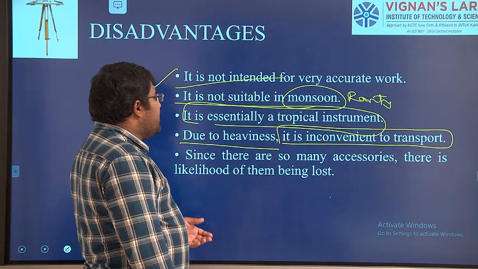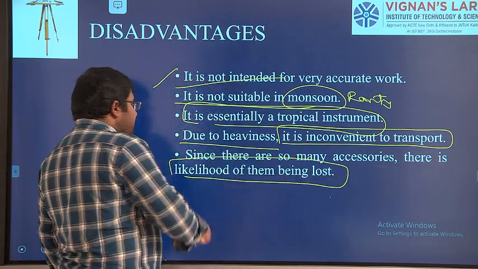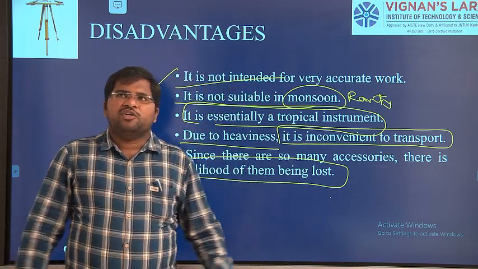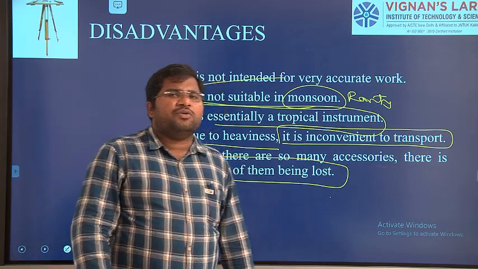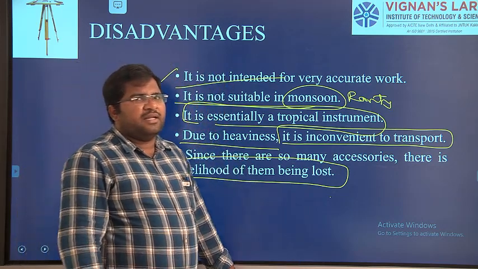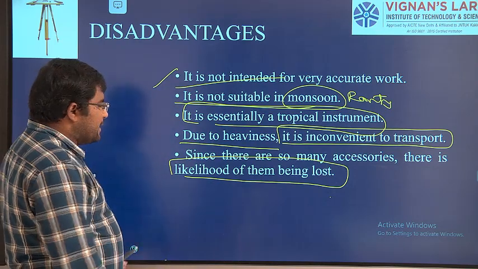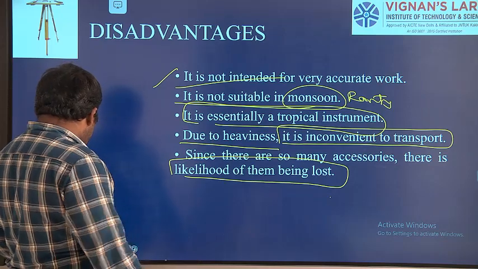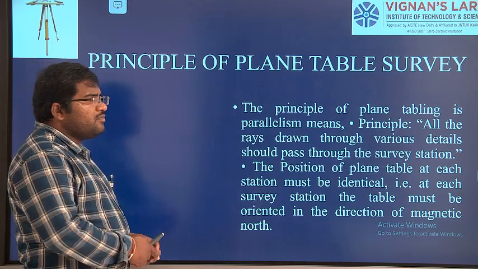Since there are so many accessories, there is a likelihood of being lost. If the bubble is missing, we can't do the plane table. If the U fork is missing, you can't. If the plumb bob is missing, we can't do the surveying. So there is a chance. There are many instruments. We have to take all the instruments very carefully. If one is lost, that is going to stop the complete surveying.